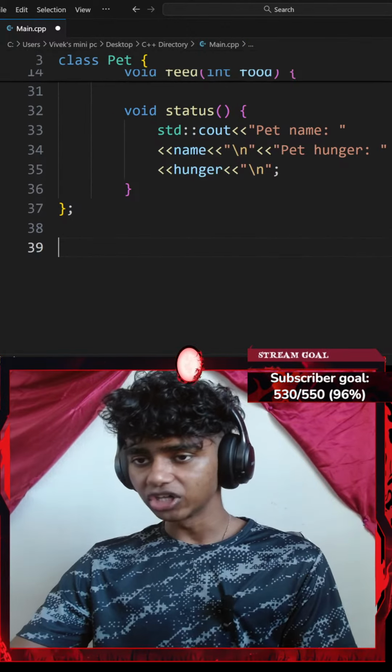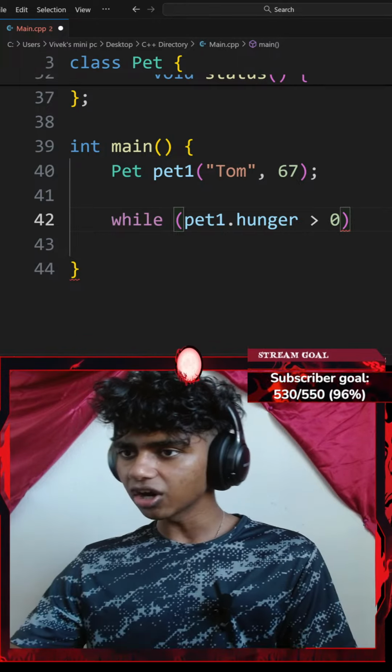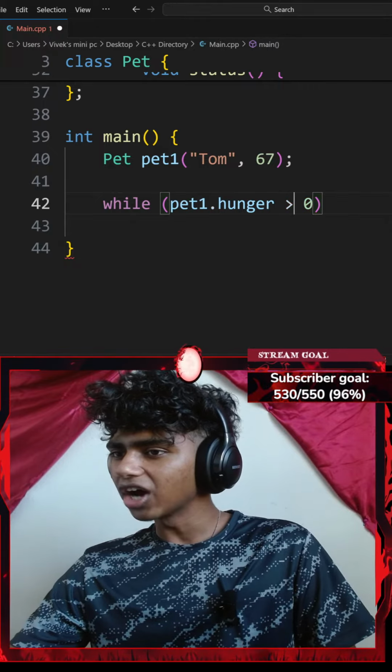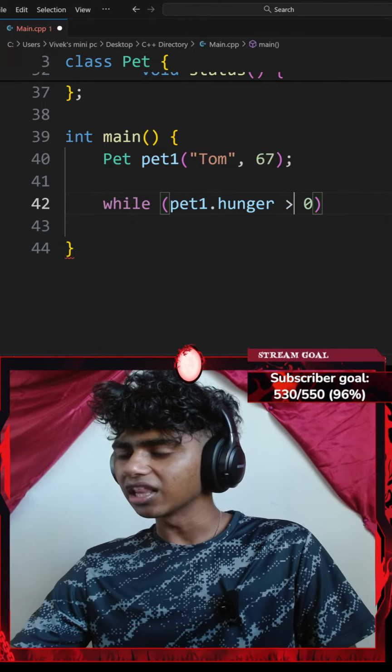Okay, let's just try feeding it a bit. Could I add a while loop here? Okay, let's actually try adding a while loop here. So I'll go with something like while my pet1 dot the hunger function is greater than 0. Honestly, while it's greater than 0, I'll do something. Let's go ahead and do something like pet1, my object dot feed. Add a pair of parentheses, and then I'm gonna end that with a semicolon.